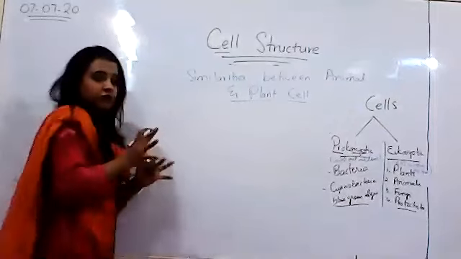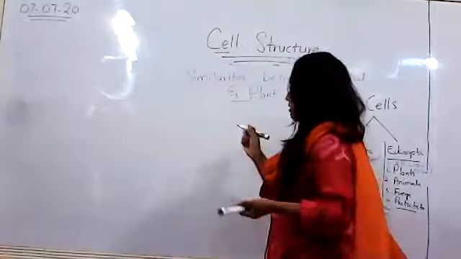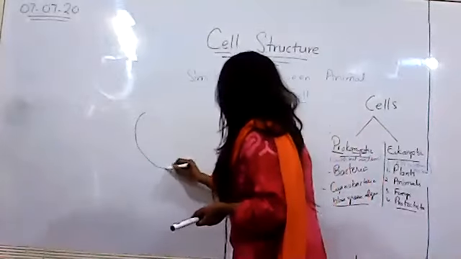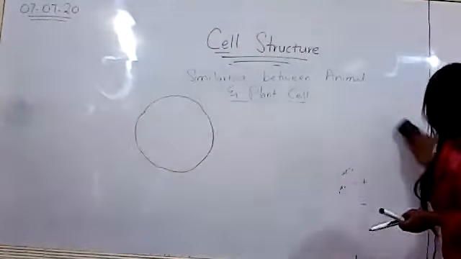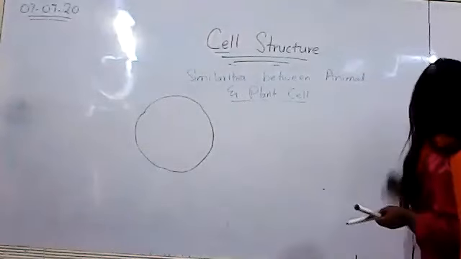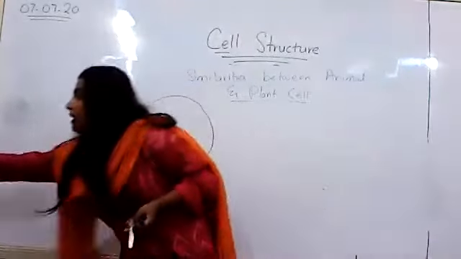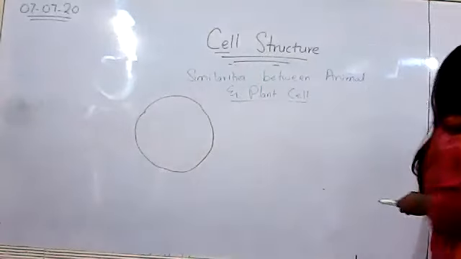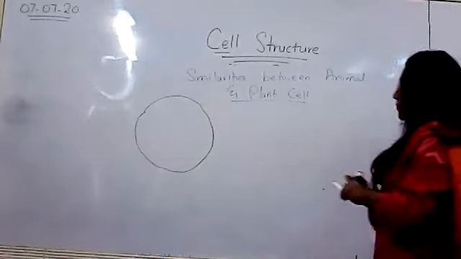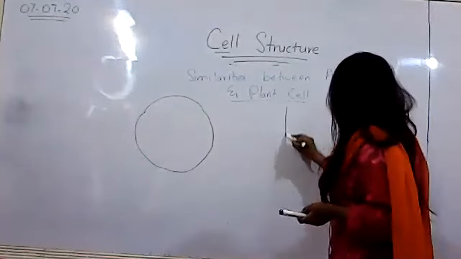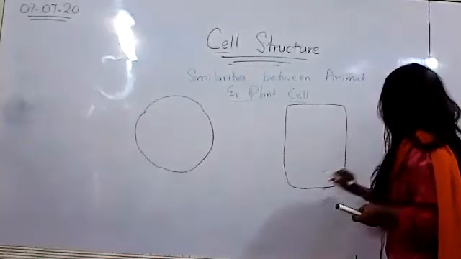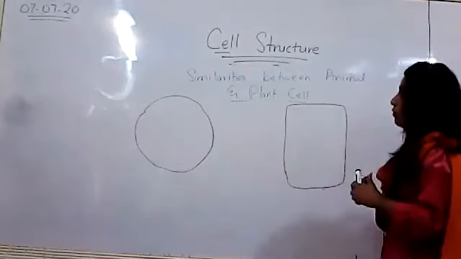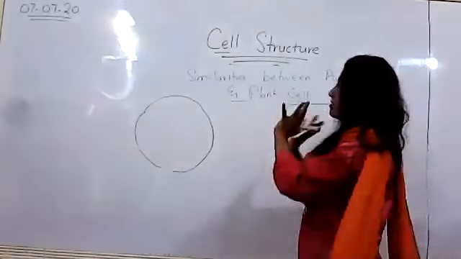So I'm going to draw a general depiction of the animal and the plant cell, right? So generally, this is what an animal cell looks like, right? It is all mentioned in your book, but please do note it while I'm writing it on the board. All right, so, and this is generally what a plant cell looks like. So first of all, I'm going to be drawing the similarities between them.